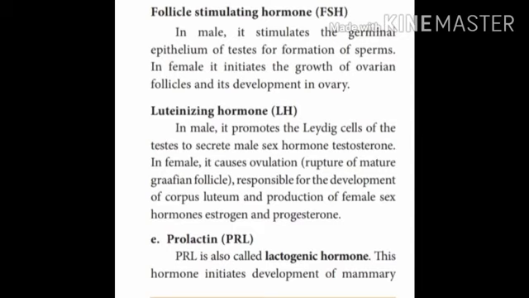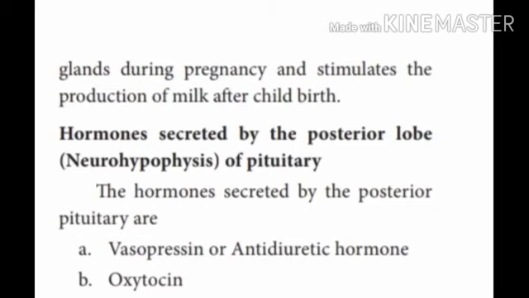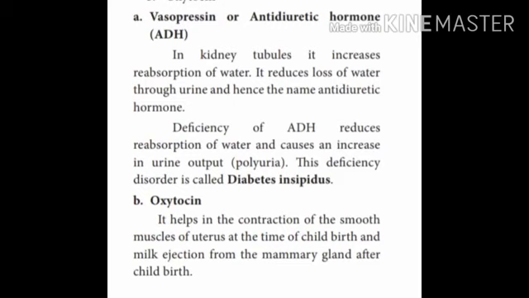Let's move into the neurohypophysis, that is the posterior lobe of the pituitary gland. The hormones secreted by the posterior pituitary are vasopressin or antidiuretic hormone, and the other one is oxytocin. These are two very important hormones. Vasopressin, or antidiuretic hormone, ADH: in kidney tubules, it increases reabsorption of water, reduces loss of water through urine, and hence the name antidiuretic hormone.